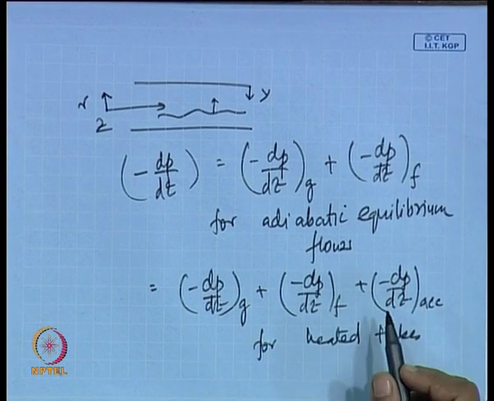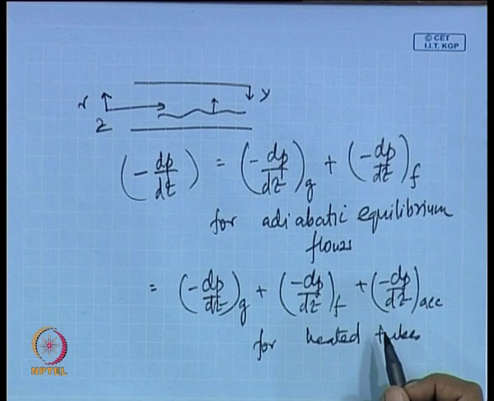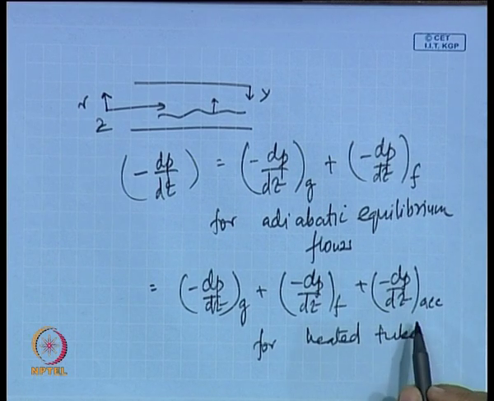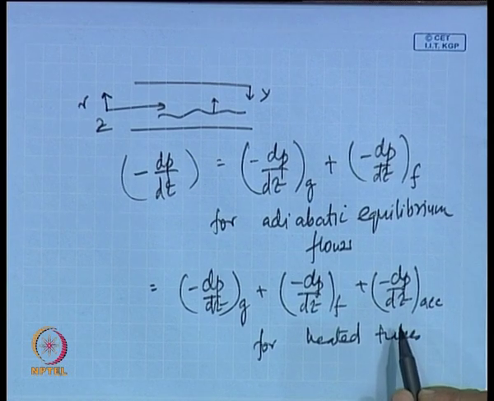Under those circumstances, either the liquid goes into the vapor phase or the vapor comes to the liquid phase. Naturally, some portion of one of the phases is either accelerated or decelerated. Therefore, for such situations we have the acceleration pressure gradient. Whenever we are having heated tubes accompanied by phase changes, it is no longer a single phase flow situation, isn't it?